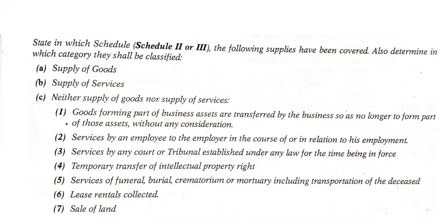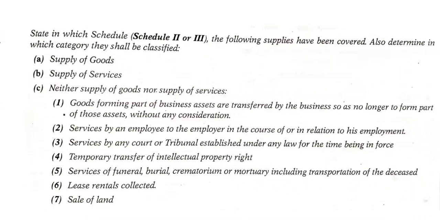Now let us see a few more examples. State in which Schedule 2 or 3 the following supplies have been covered. Also determine in which category they shall be classified. First of all, we need to classify in which particular schedule they will come, either Schedule 2 or Schedule 3.